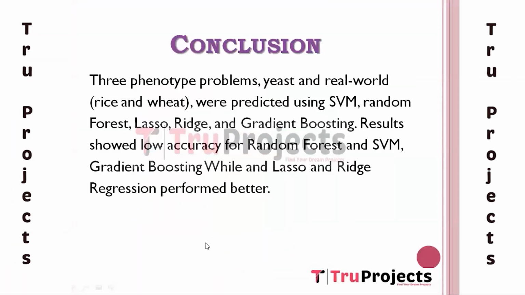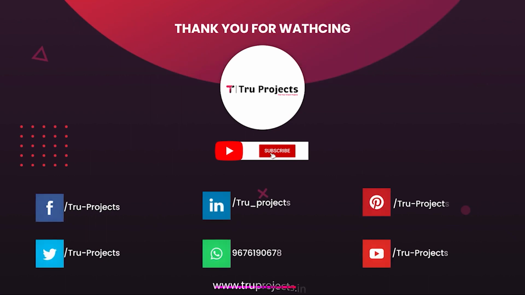Conclusion of the project. 3 phenotype problems, which are yeast, rice, and wheat, have been predicted using SVM, random forest, lasso regression, ridge regression, and gradient boosting. Comparing the performances with the existing BLUP algorithm, it is observed that gradient boosting, random forest, and SVM accuracy is very low compared to all the 6 algorithms. Ridge regression performed very well compared to the BLUP algorithm, and lasso has also performed well but not better than the BLUP algorithm.